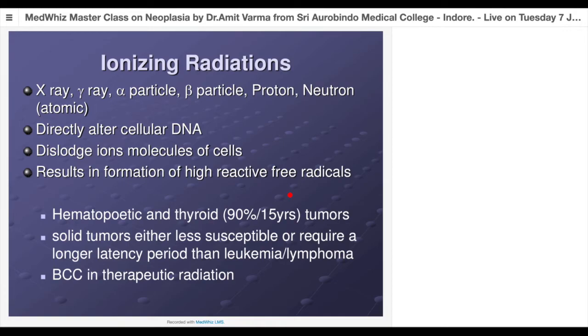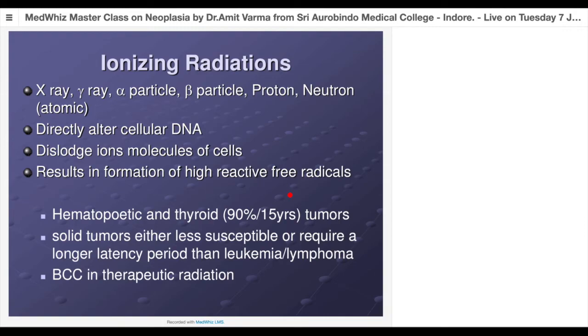Now, as I said, the cells which are multiplying at a faster rate in our body will be the cells more commonly affected. That's why leukemias are the most common tumors seen post-atomic bombing in Hiroshima and Nagasaki, that is Japan, and post-Chernobyl accident in Russia. Now we had a similar atomic accident in Japan in a nuclear reactor last year, right?